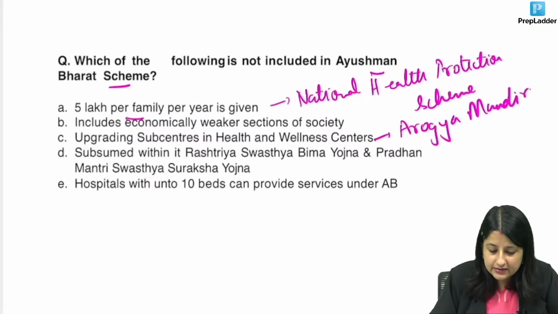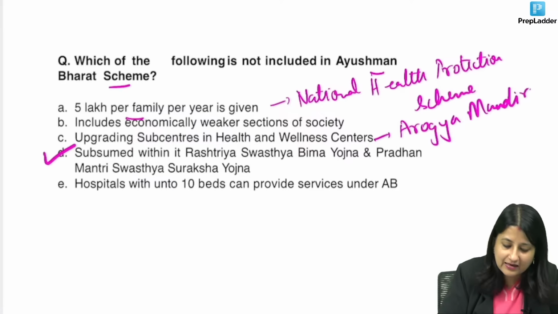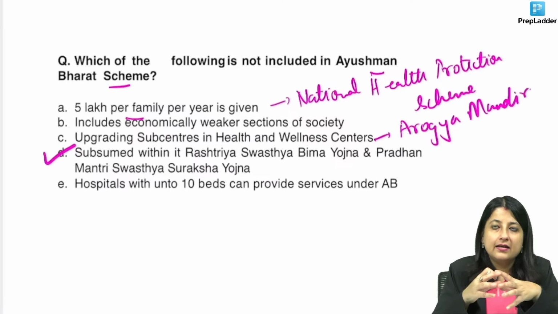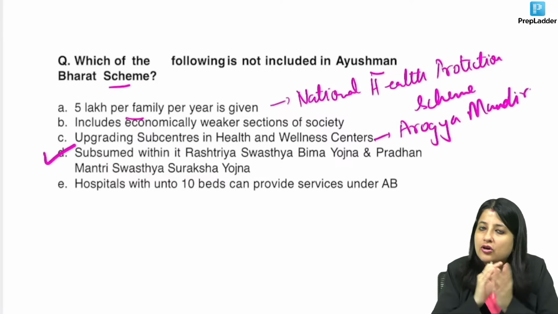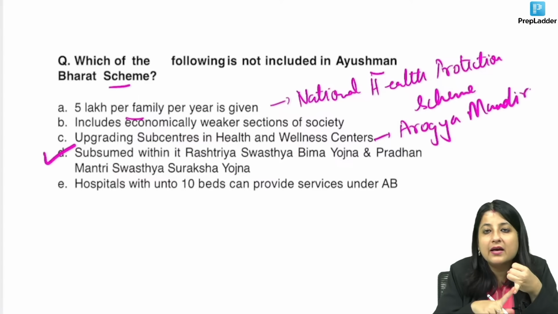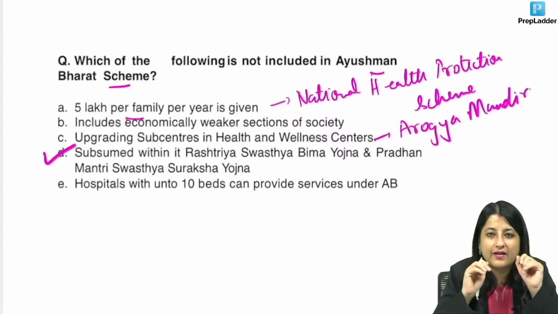Subsumed within it, Rashtriya Swasthya Bima Yojana and Pradhan Mantri Swasthya Suraksha Yojana? No. This is wrong. Initially, there were other insurance schemes, which are still running. One was Rashtriya Swasthya Bima Yojana. In that, insurance coverage of 30,000 was given per year, for up to 5 family members.